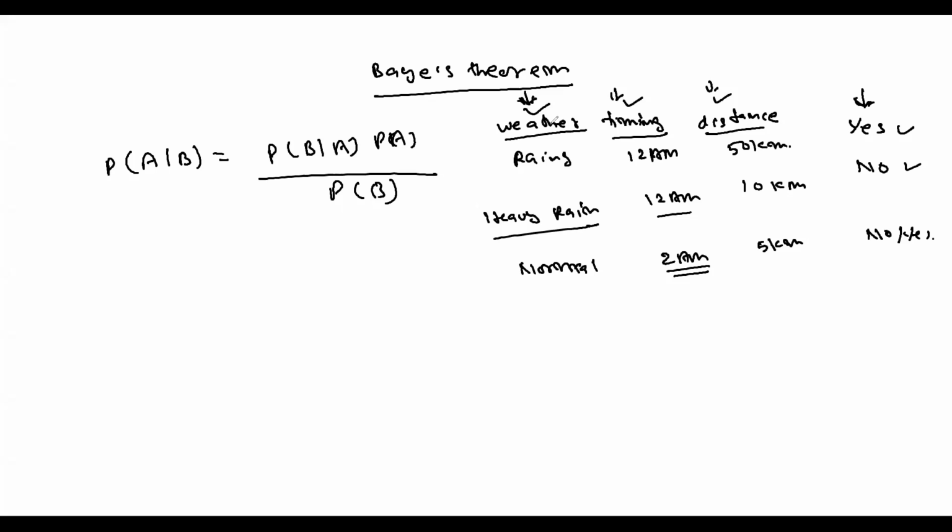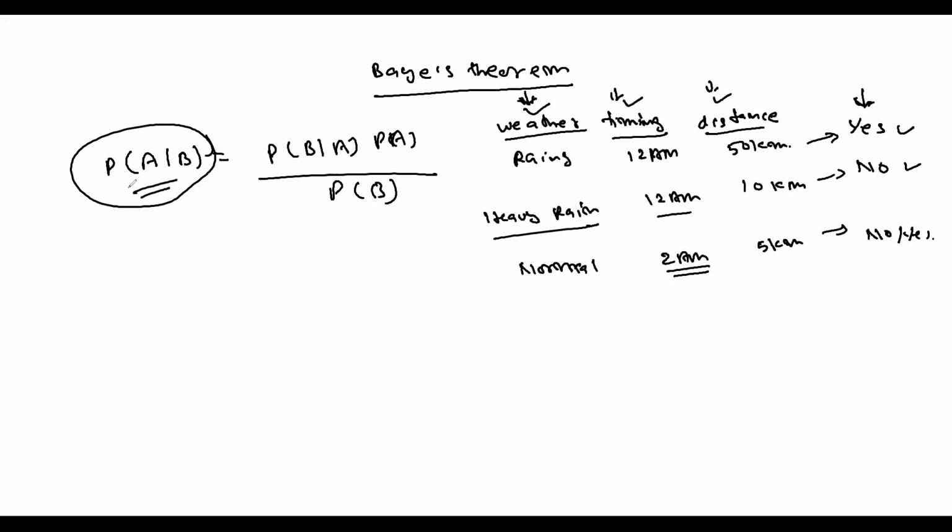And there are many other instances where you can use Bayesian theorem. The simple idea is that my feature vectors are individually contributing, not as a whole. As of now, we were taking one row, an entire feature vector at a time, to find some relationship with respect to our labels. But here, individually they are going to contribute to make a decision. So we are supposed to correlate somehow, and this is where the formula, the probability of occurrence of A when B has already happened, is going to help you out.